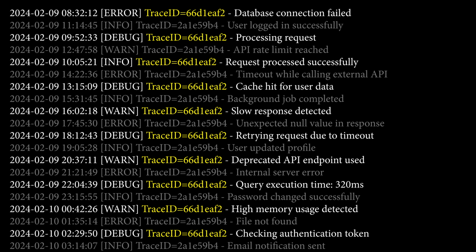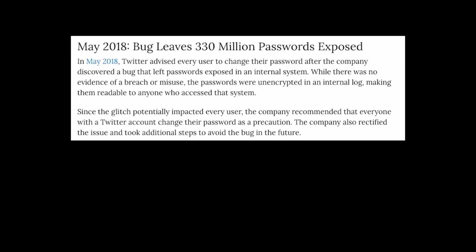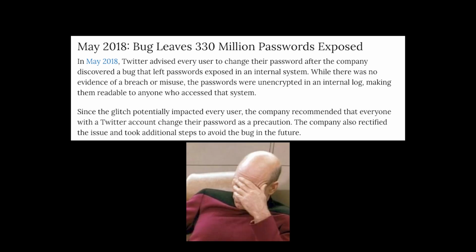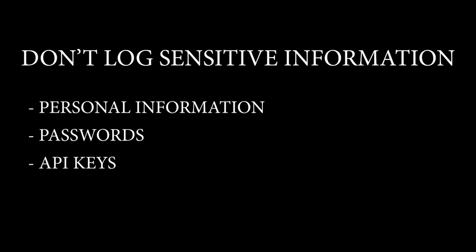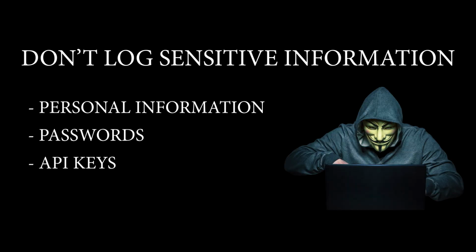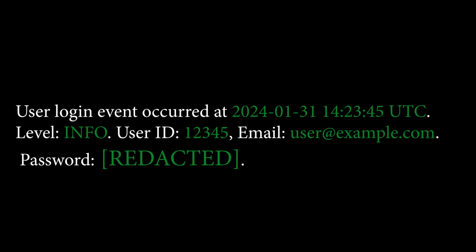Now that we know what to include in a log, we should discuss what not to include. In 2018, Twitter recommended every user to change their password after the company discovered a bug that left unencrypted passwords in an internal log. So the best way to prevent security risk is to not log sensitive information at all. This includes data like personal information, passwords, API keys, or basically anything that an attacker might want. But if you really need to log sensitive data, make sure you mask or redact it like in the example below. You can use logging libraries that support automated masking.